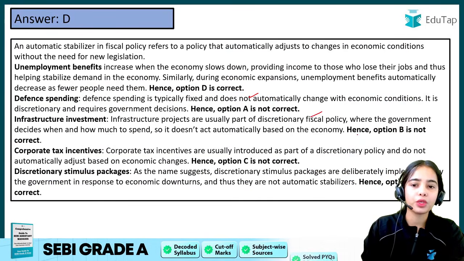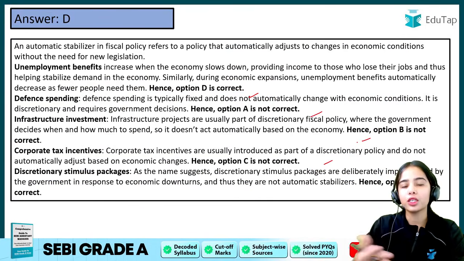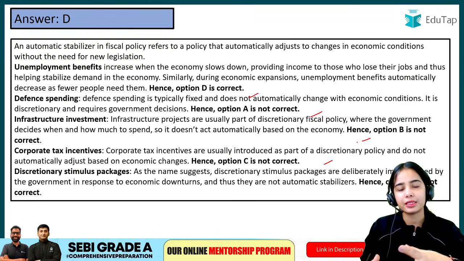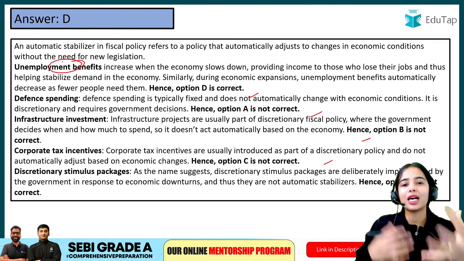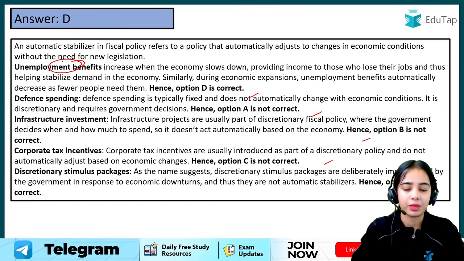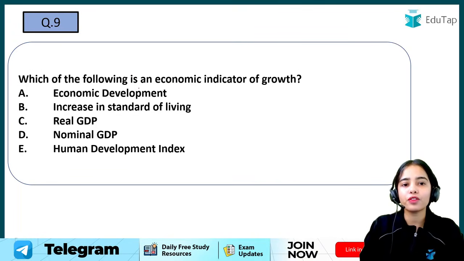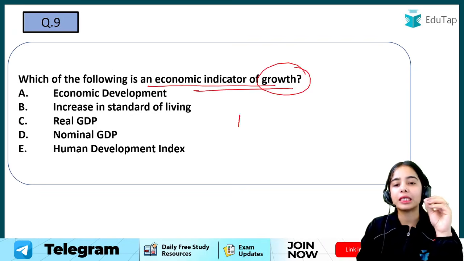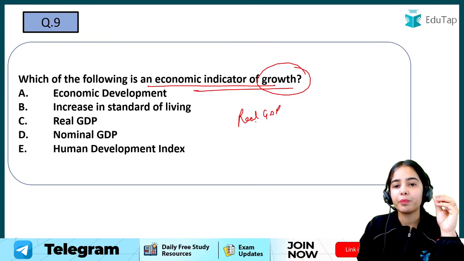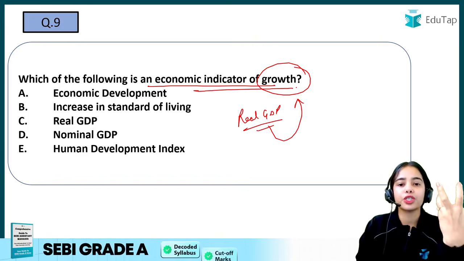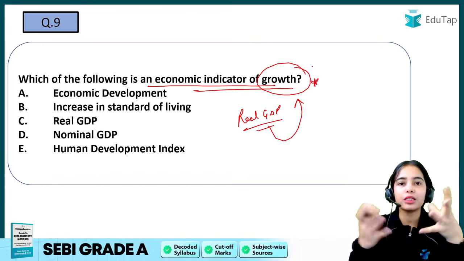You can read more about the other options also. The other options, like defense spending and infrastructure investment, are deliberate and such. But the unemployment benefits automatically affect and stabilize the economy. Okay. Now, which of the following is an economic indicator of growth? So I hope you know that real GDP is considered a good measure to see the growth in the economy.